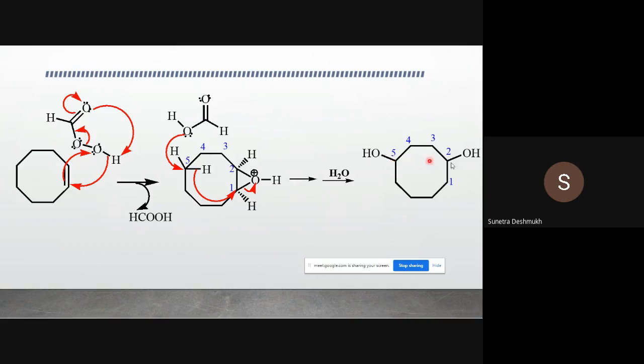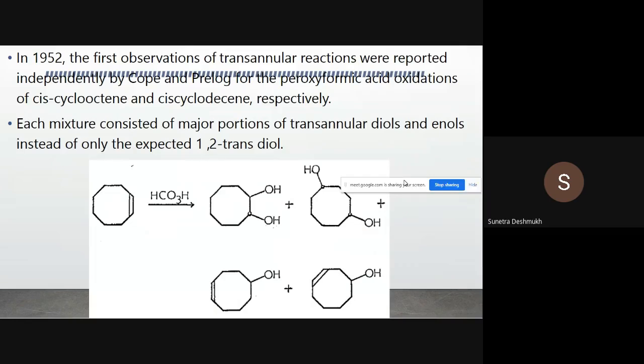In this way you can get 1,4-dihydroxycyclooctane. So this is how the transannular hydride shift occurs, and that leads to the formation of different compounds. So here now we have to go for this. This is the normal product, 1,2-diol.